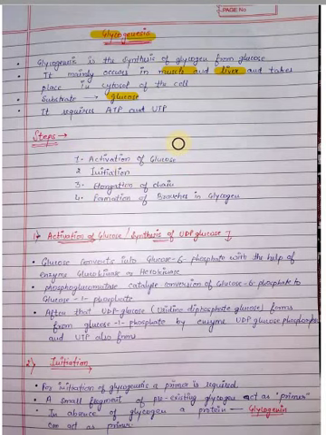After that, initiation means starting to form the chain of glycogen. Here we need a primer which can attach with UDP glucose and start forming the chain. After that, elongation of chain. After initiation, elongation of chain takes place by attaching one glucose, then another, and so on. A chain is formed. After that, formation of branches in glycogen.